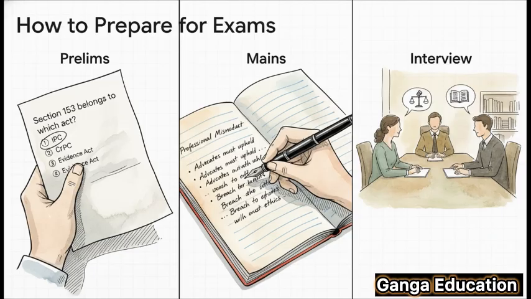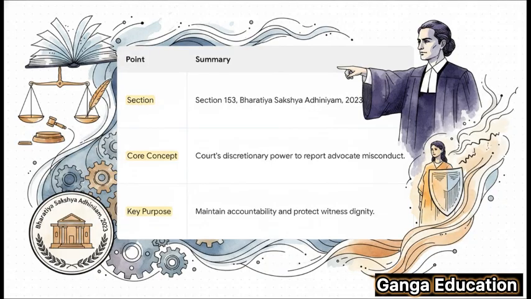And in the interview, be ready to discuss the broader topic of professional ethics for advocates and why it's so important. All right, let's do a super quick revision. If you remember nothing else, remember these three things. 1. The section is Section 153 of the Bharatiya Sakshya Adhiniyam 2023. 2. The core concept is the court's discretionary power to report an advocate's misconduct. And 3. Its key purpose is to maintain professional accountability and protect the dignity of the witness.